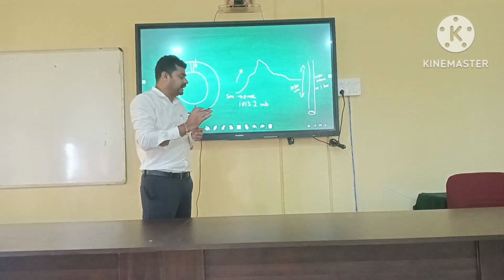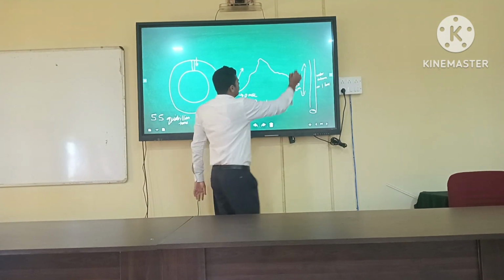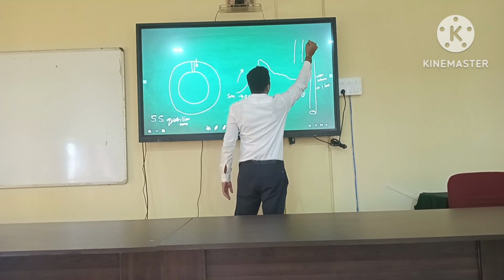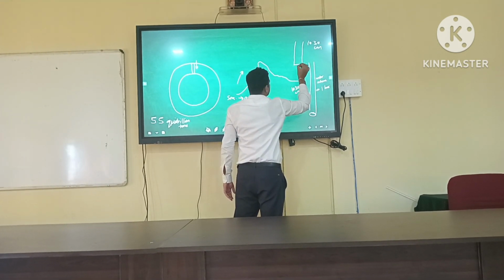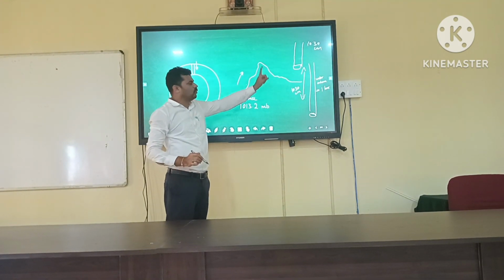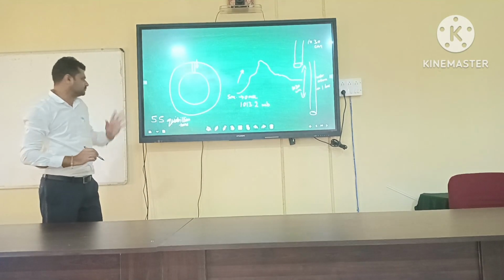If you fill the entire square tube with water to the height of 1030 centimeters, the weight exerted on that particular area is called 1 bar. This is the unit of atmospheric pressure.